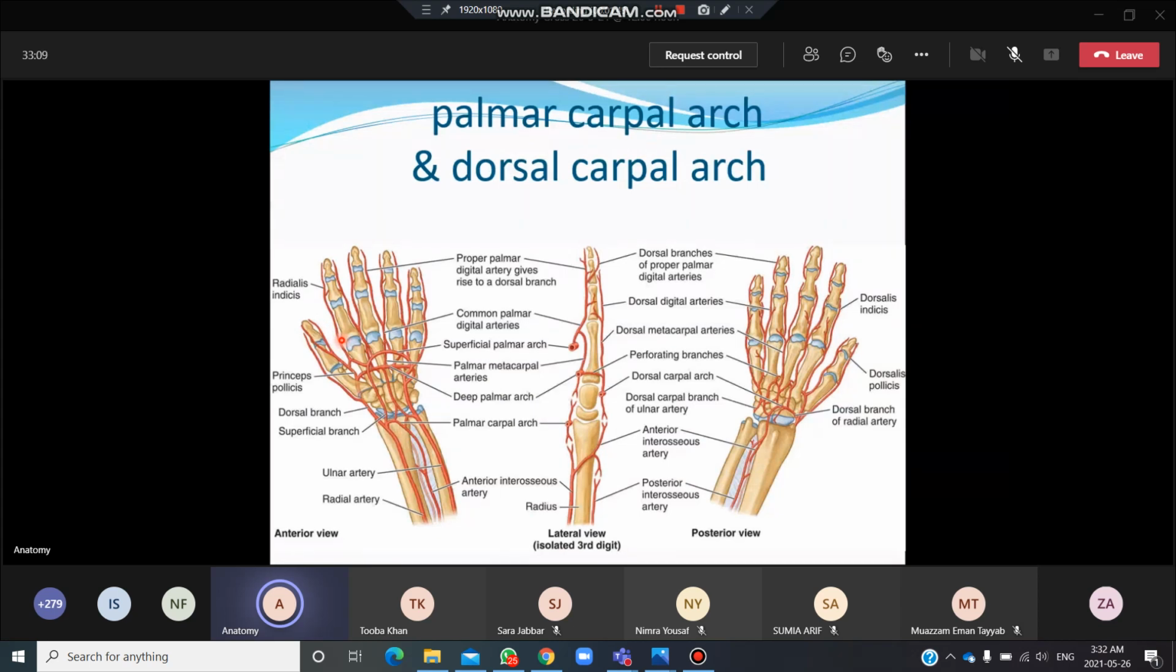And this arteria princeps pollicis जो है, it is giving the nutrient artery to the first metacarpal bone. This again can be an MCQ. Okay, the first metacarpal bone is receiving its arterial supply through arteria princeps pollicis. Okay, this is the. फिर से बताइएगा.